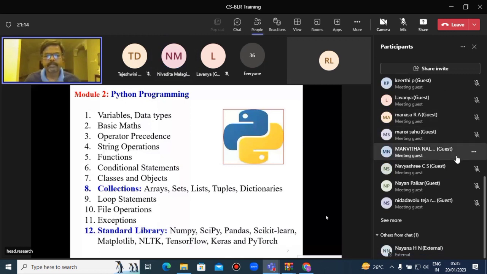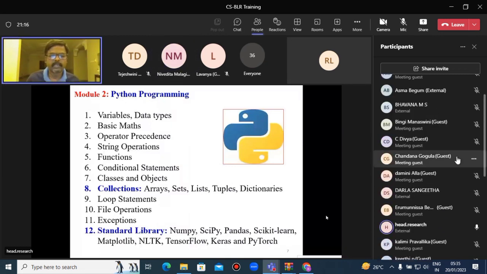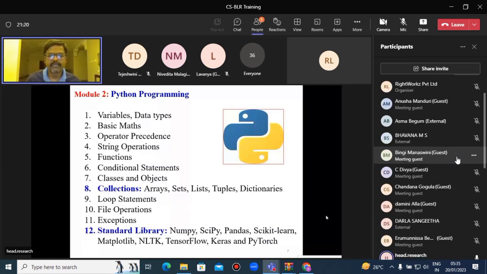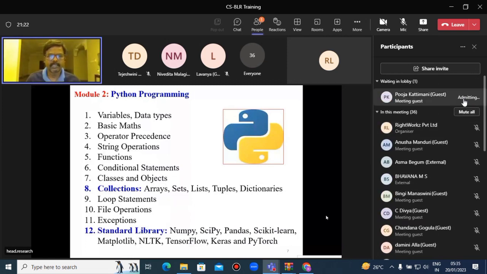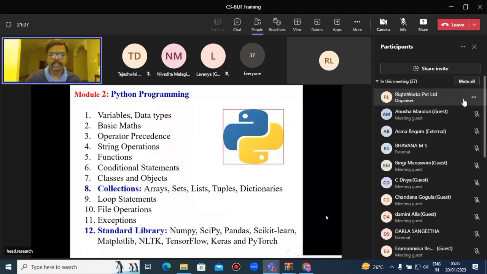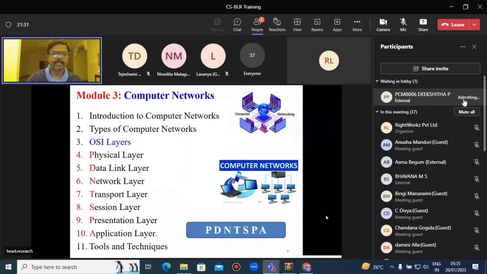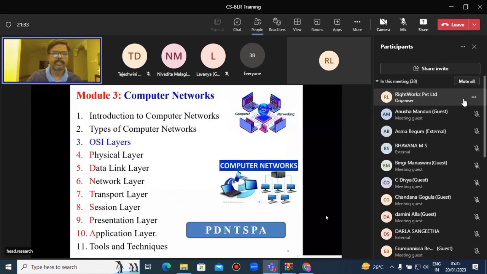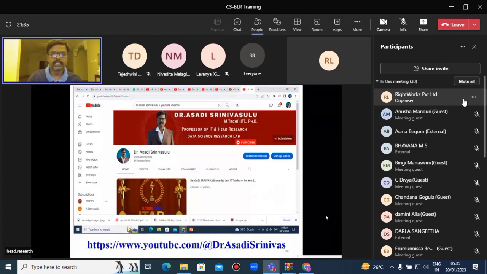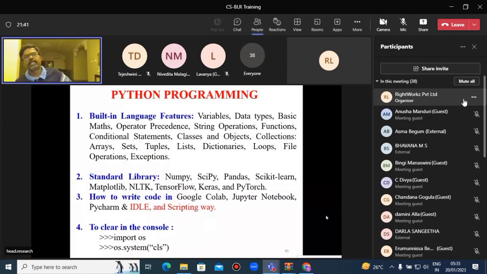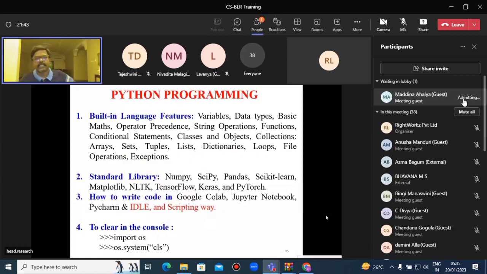SciPy, Pandas, Scikit-learn, Matplotlib, Natural Language Toolkit, TensorFlow, Keras, and PyTorch. So these are the 12 topics I am going to explain. Please listen carefully, then followed by the computer networks and cloud computing. So in this Python programming, first I am dividing into 3-4 modules like built-in language features.